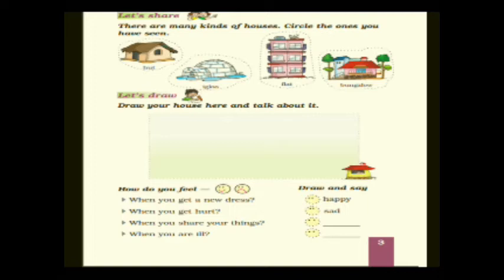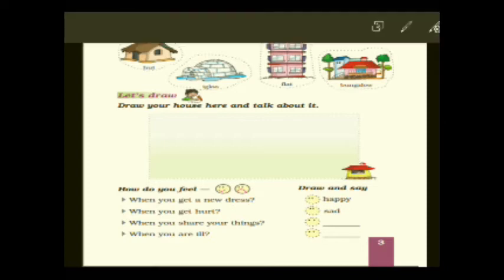Number 3, when you share your things. So children, when you share your things with your parents or with your friends, what will be the reaction? You feel very happy, correct? You feel very happy that I have shared my thing with my friends. So you have to draw a smiley face and write HAPPY, happy. Next one, when you are ill. When you are sick, you will feel sad, correct? So you will not be able to eat much, you can't go out and play, so you will feel sad. So draw a sad face and write SAD, sad.